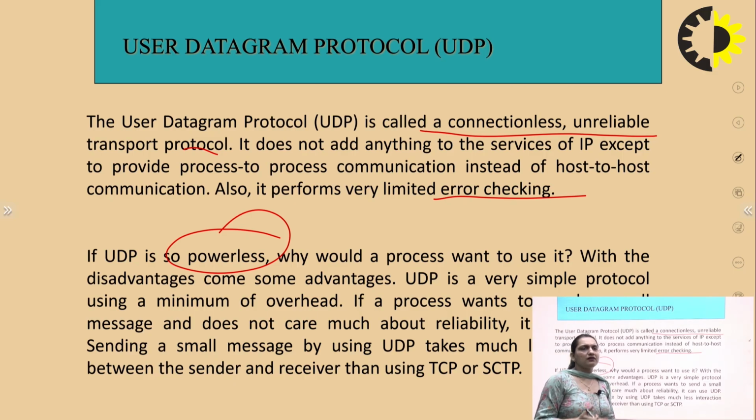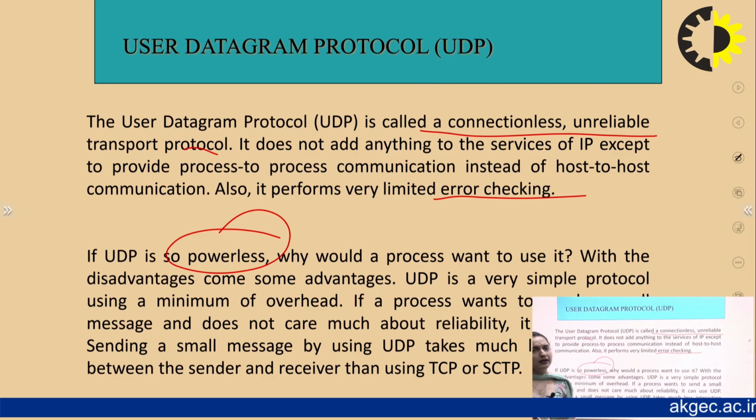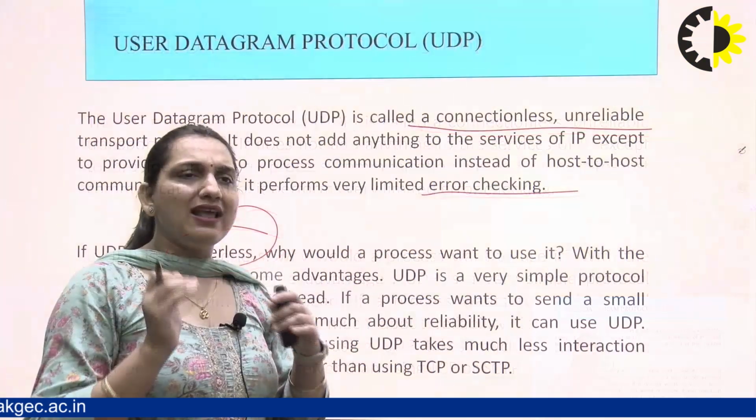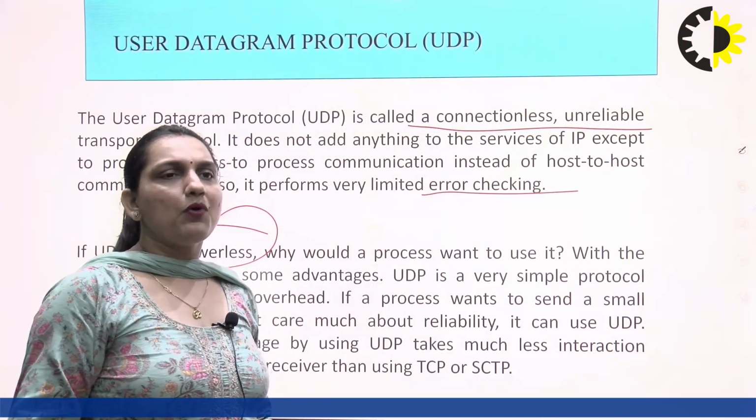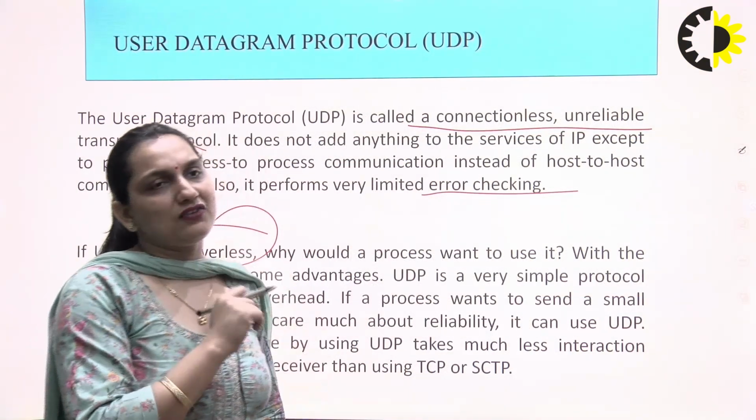If a message needs minimum overhead, like the broadcast message we are seeing, then UDP is used. They don't care about reliability or the connection-oriented approach. They just want to broadcast a message with minimum overhead. Minimum overhead comes from using the connectionless approach.